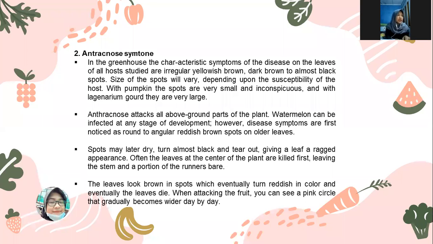The spots may later dry, turn almost black and tear out, giving a leaf a ragged appearance. Often the leaves at the center of the plant are killed first, leaving the stem and the portion of the runners bare. In the beginning, the leaves look brown in spots which eventually turn reddish in color, and eventually the leaves die. When attacking the fruit, it can be indicated by a pink circle and it becomes whiter day by day.